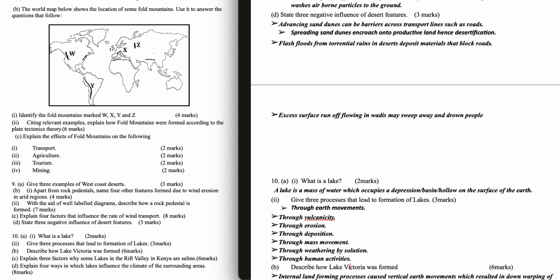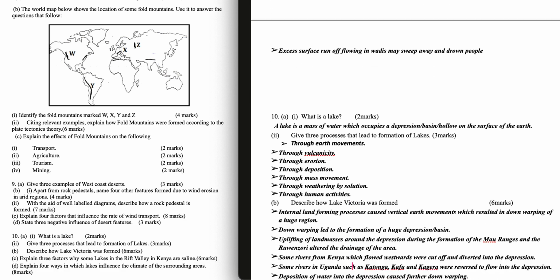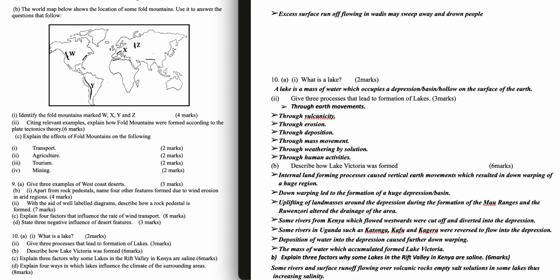Question 10B. Describe how Lake Victoria was formed. Internal land forming process caused vertical earth movements, which resulted in downwarping of a huge region. Downwarping led to the formation of a huge depression.